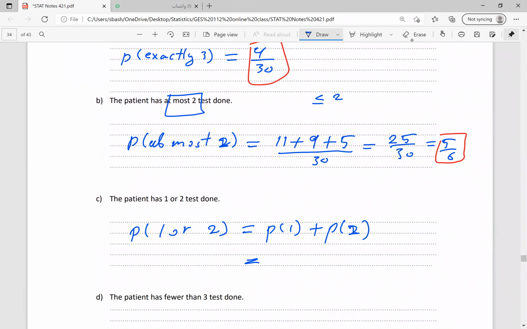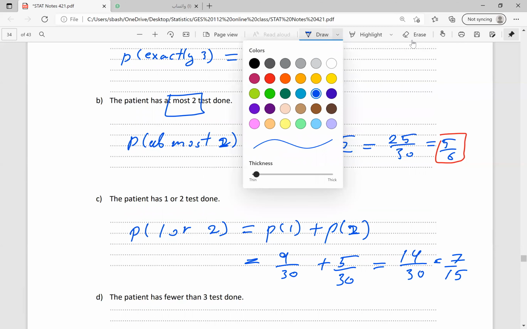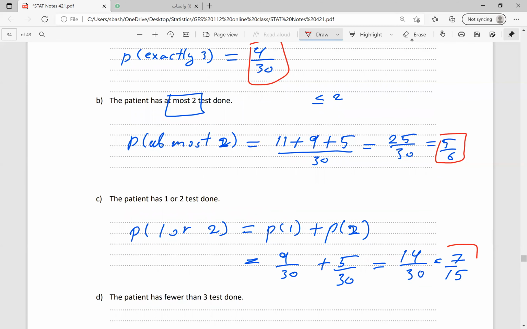So this is 9 over 30 plus 5 over 30, which is equal to 14 over 30, or 7 over 15.